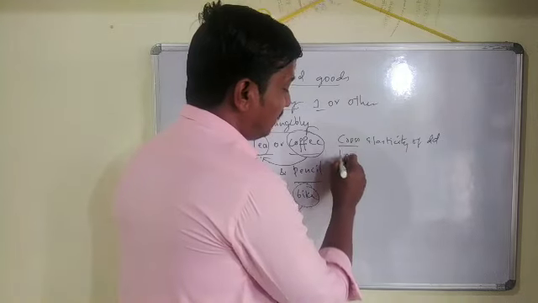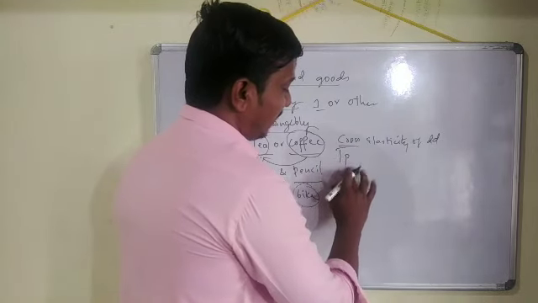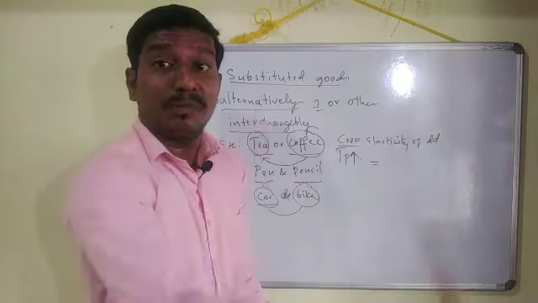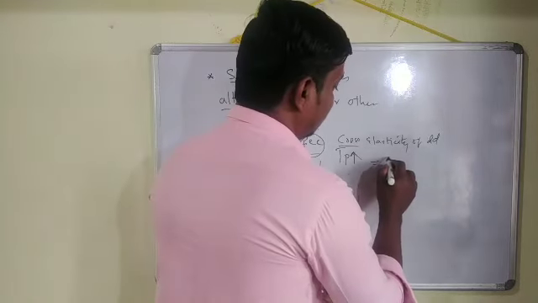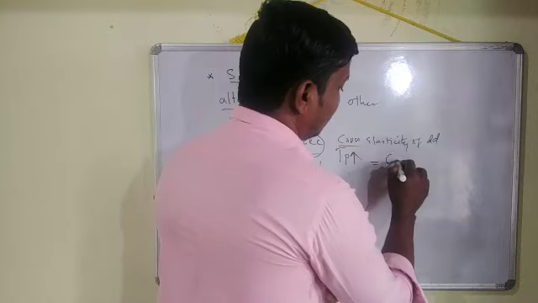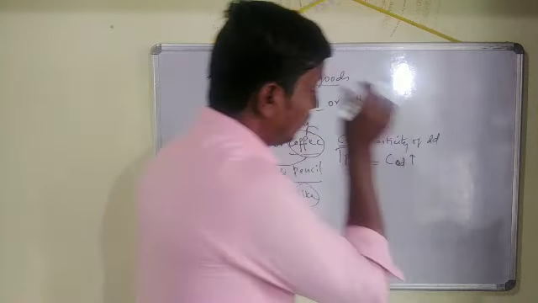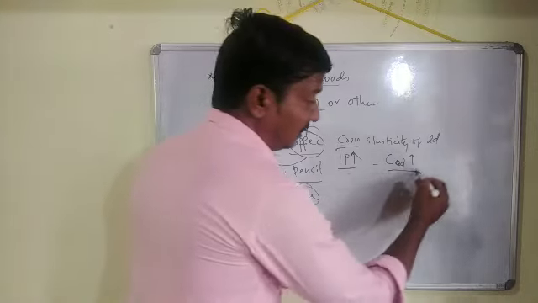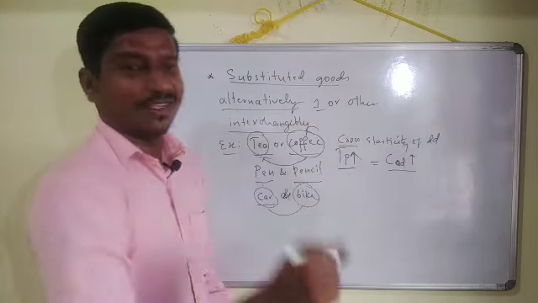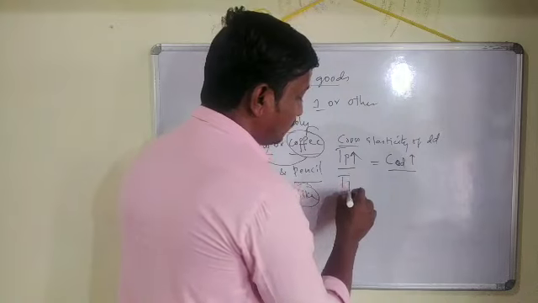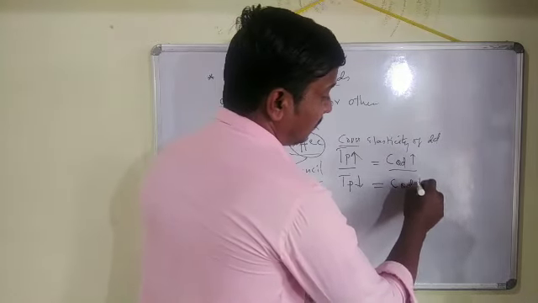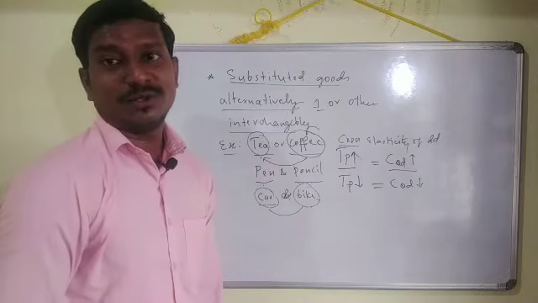If the price of tea increases, that makes the coffee demand also increase, that is coffee QD also increases. If the price of tea decreases, the quantity demanded of coffee also decreases.